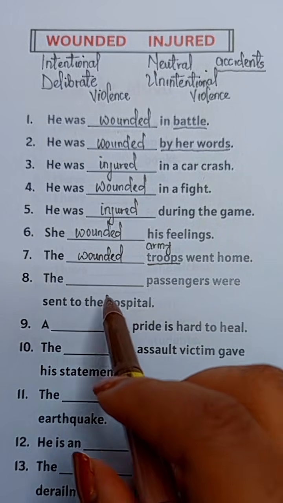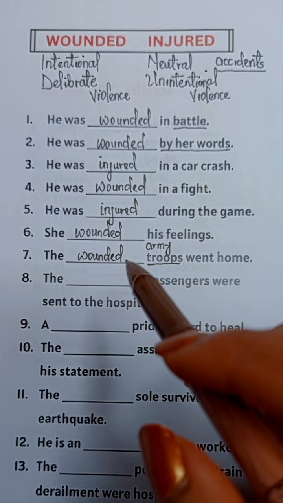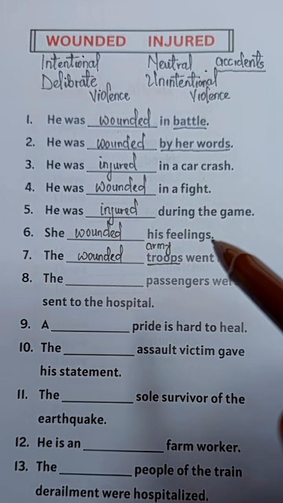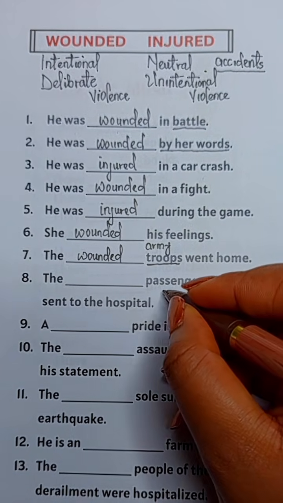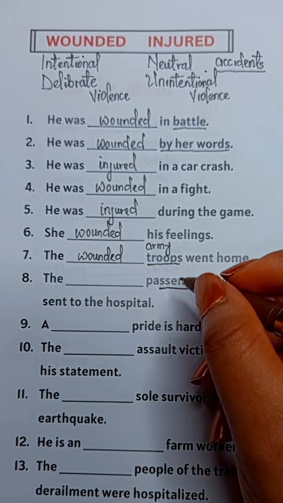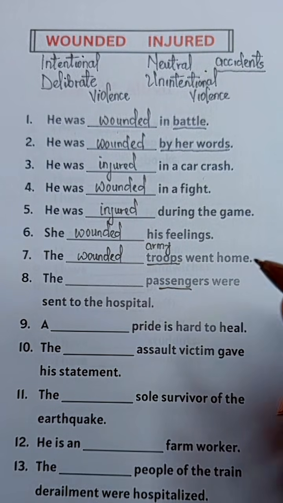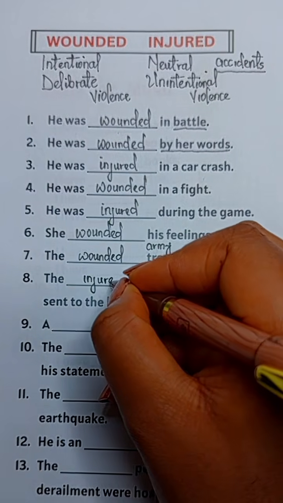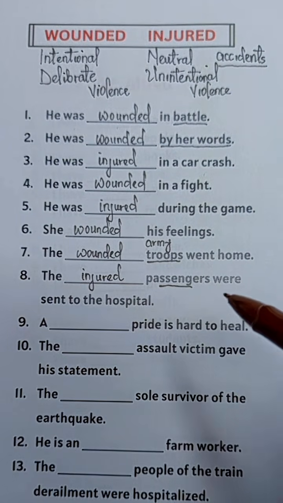Number eight, the blank passengers were sent to the hospital. The wounded passengers, the injured passengers. What's the correct answer? Now we have to look at what we have. We have passengers. That means these people were involved in some sort of an accident, maybe a car or a train accident. So for all accidents, generally we use injured. The injured passengers were sent to the hospital.